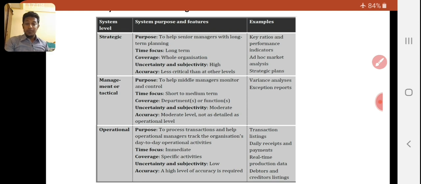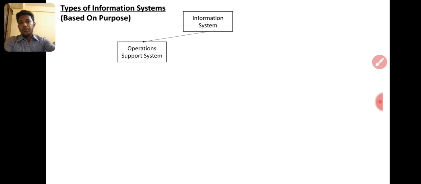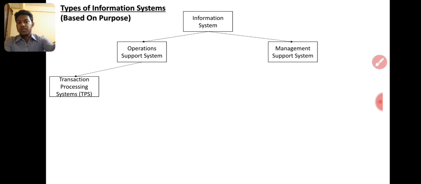Then we are going to learn a very huge topic, that is the types of information systems, right? Based on purpose, information systems will be divided into two: operational support systems and management support systems. So the first operational support system is the transaction processing system. I already told you the Food City billing system is a transaction processing system, right? A billing system in a retail shop, right?